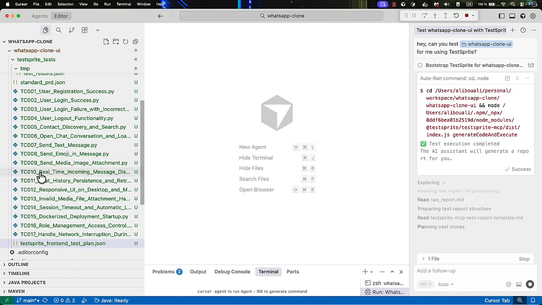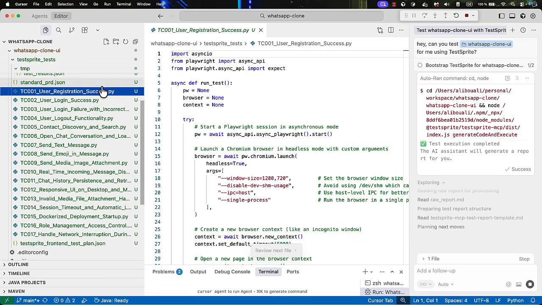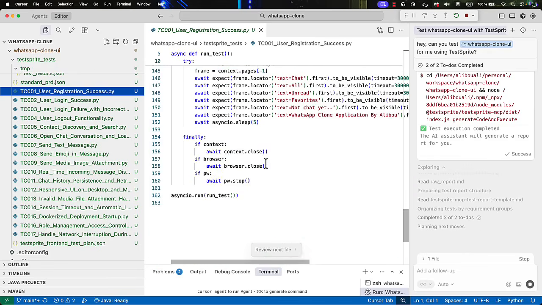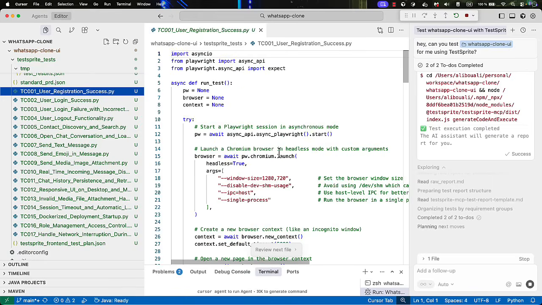So here we see that we have 17 test cases. So user registration, and it's built using Python. Imagine writing this code on your own. This took only 3 to 5 minutes, I guess. I did not count exactly, but I think it took 3 to 5 minutes to implement all these 17 test cases. But this is really great. If we wanted to implement this on our own, I think it would take several hours, or sometimes a day or 2 days, just to implement all these test cases.